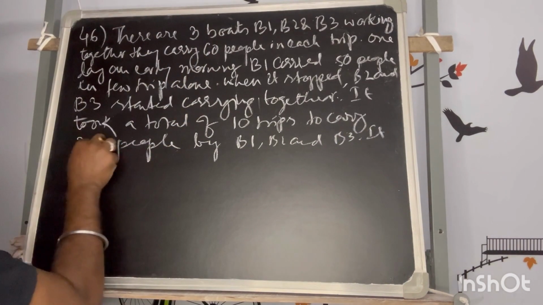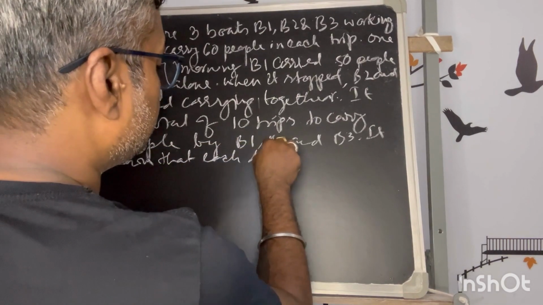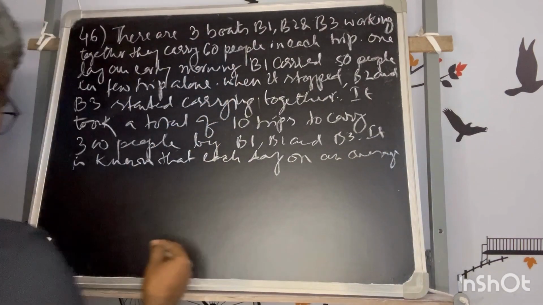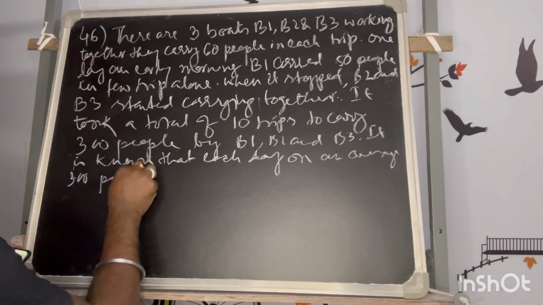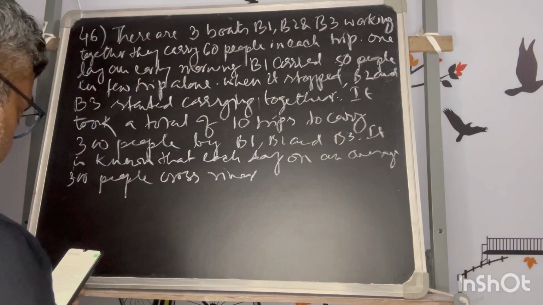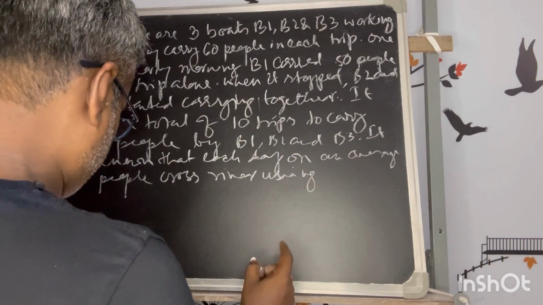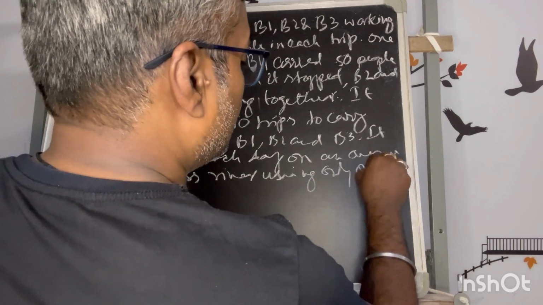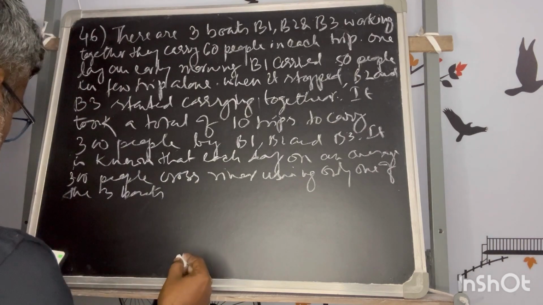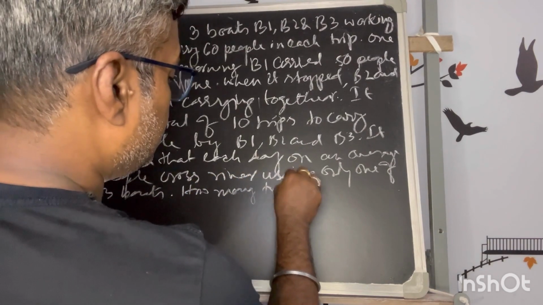It is known that each day, on an average, 300 people cross the river using only one of the three boats. How many trips